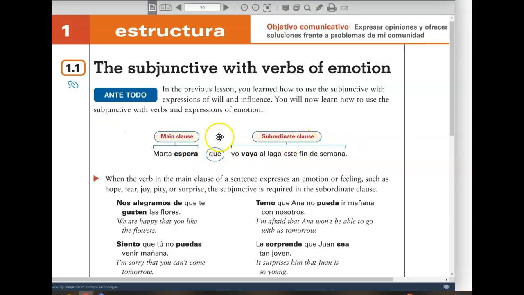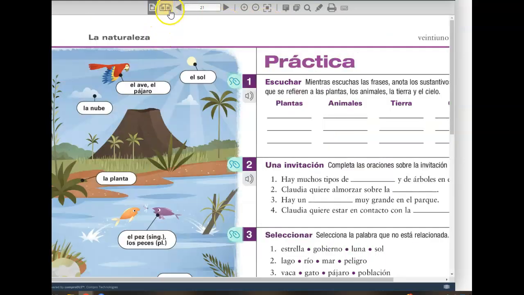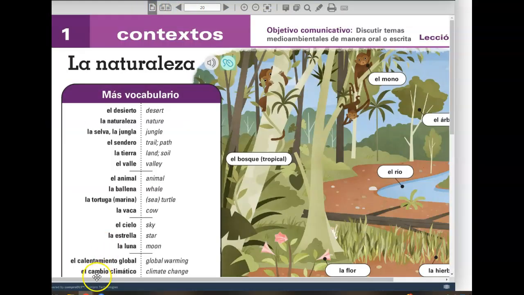That's what I'm looking for. Main clause with an expression of will or influence, and subordinate clause with one of the vocabulary expressions on page 22. A lot of these verbs are going to be verbs that are going to be in the subjunctive on page 22, and maybe utilizing a little bit of the vocabulary as well on pages 21 and 20.